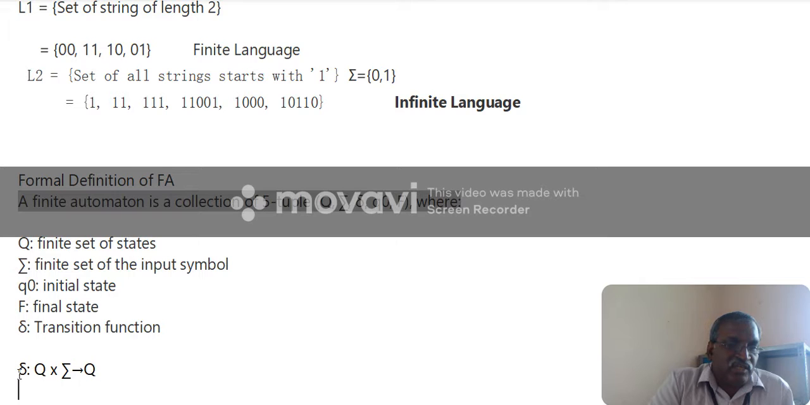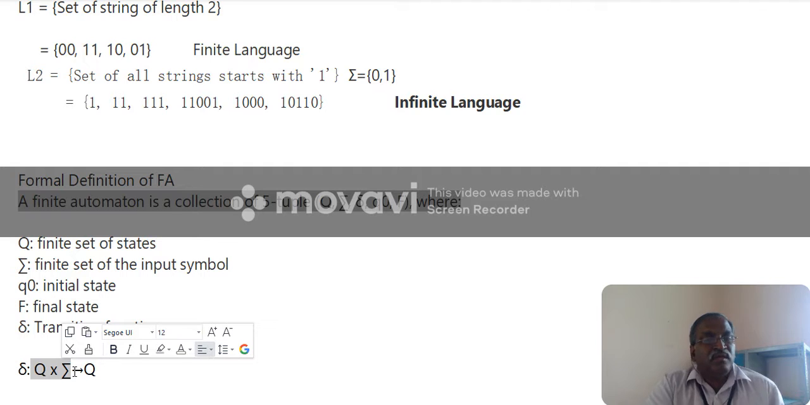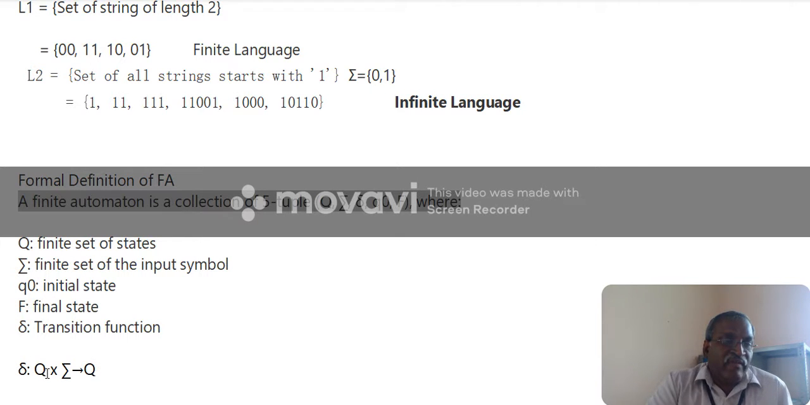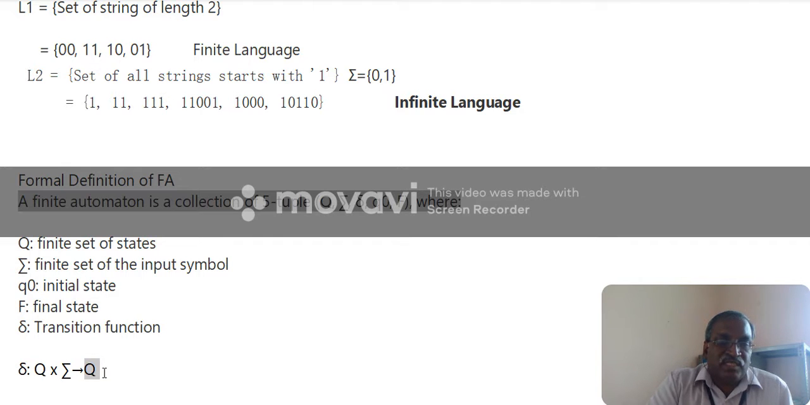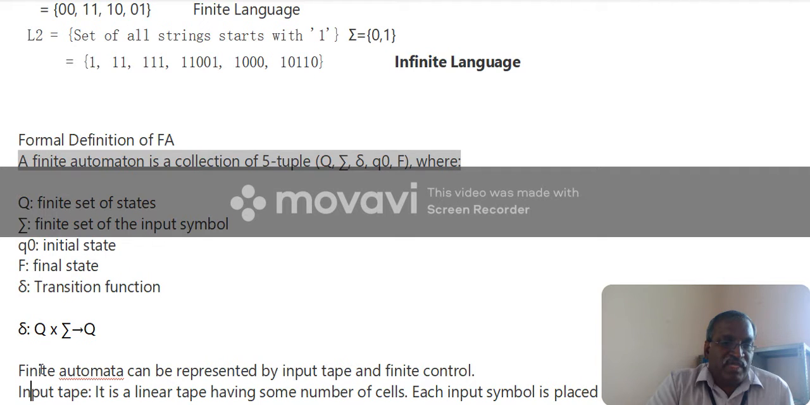So here there is a transition delta: Q cross sigma (Cartesian product) gives Q. So I have a state, get an input, and move to some other state. For example, there is a state q0, the initial state. After consuming the input symbol 0, it moves to q1. So we can write delta(q0, 0) = q1. That is called a transition, moving from one state to another by means of the transition function.